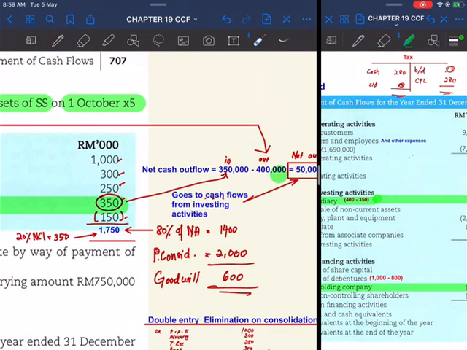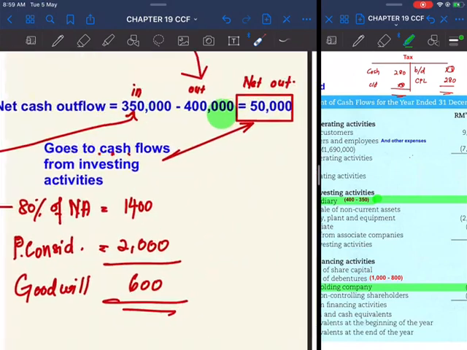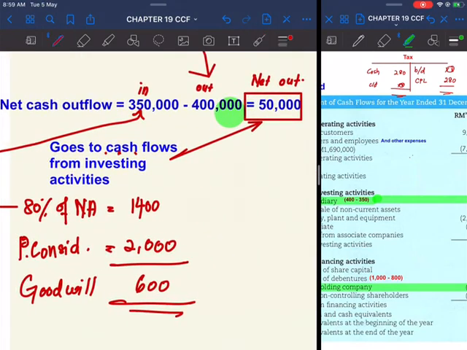And the purchase consideration paid by the holding company to acquire this 80% of the net asset is 2 million.